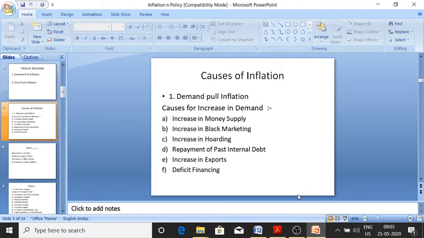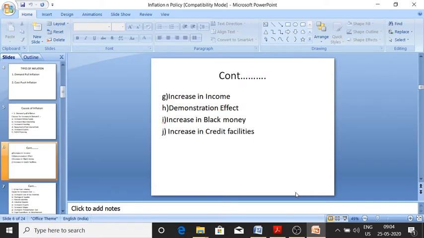Demand pull inflation: when the demand increases, then inflation increases, price rise increases. And why will demand increase? The first reason is an increase in money supply. So when I have more money, I will demand anything. I will purchase it even at higher rates compared to others. If I am purchasing anything that is illegal, like in lockdown, you would have noticed many things were black marketed, hoarding, repayment, many things are there, deficit financing. So these are the causes of demand pull inflation.